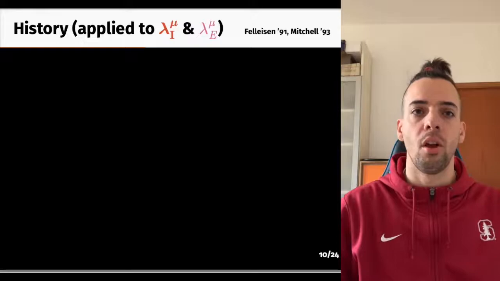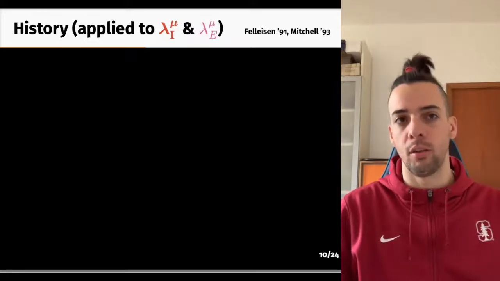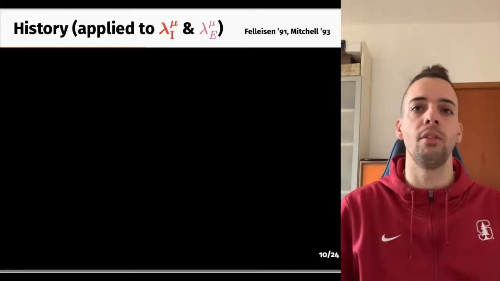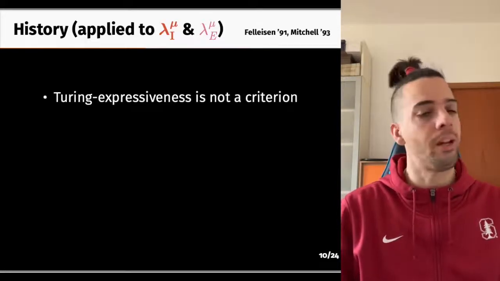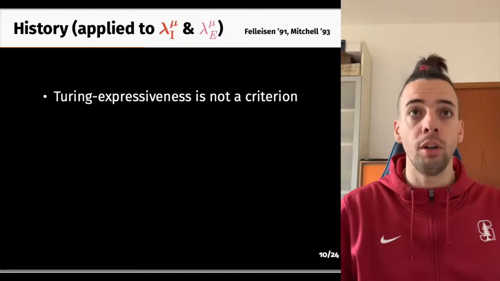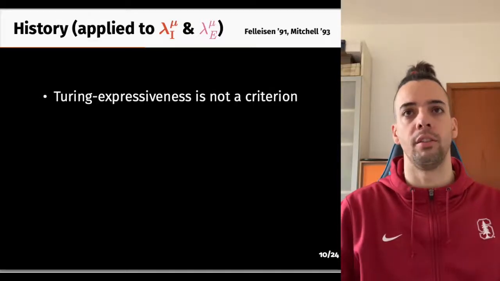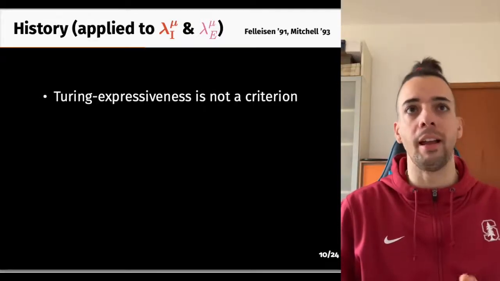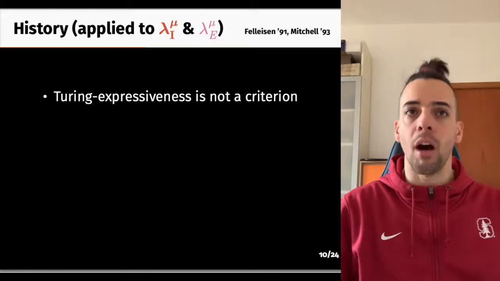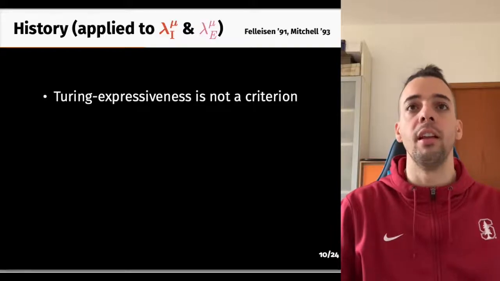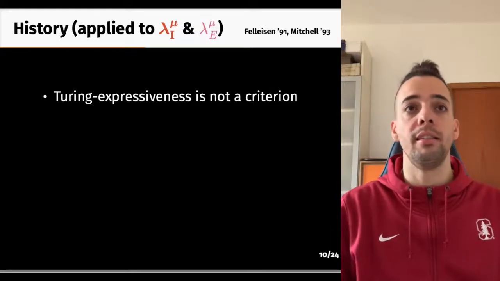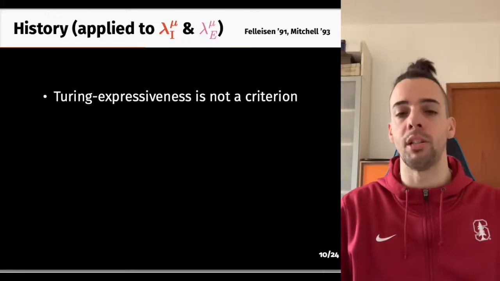Let us start with a bit of history on the subject, which is quite dated as some of the results we build upon are almost 30 years old. First off, we cannot rely on Turing expressiveness. Turing machines have trivial interfaces. They input a natural number and output a natural number. But our languages are much richer. They have higher order interfaces, and in the case of Iso and equi, these interfaces are possibly recursively typed.